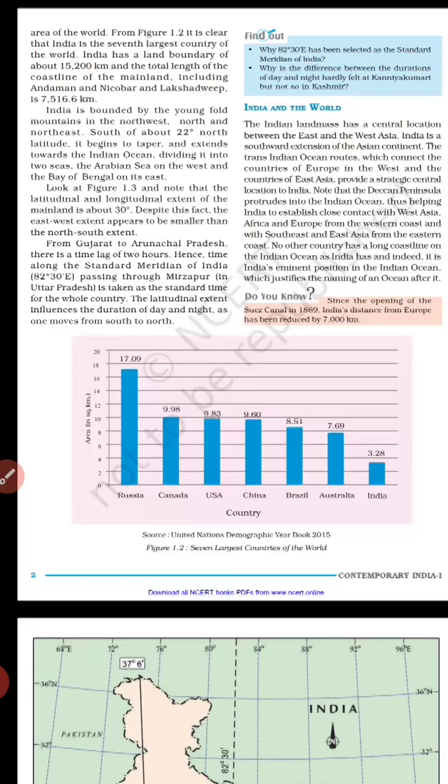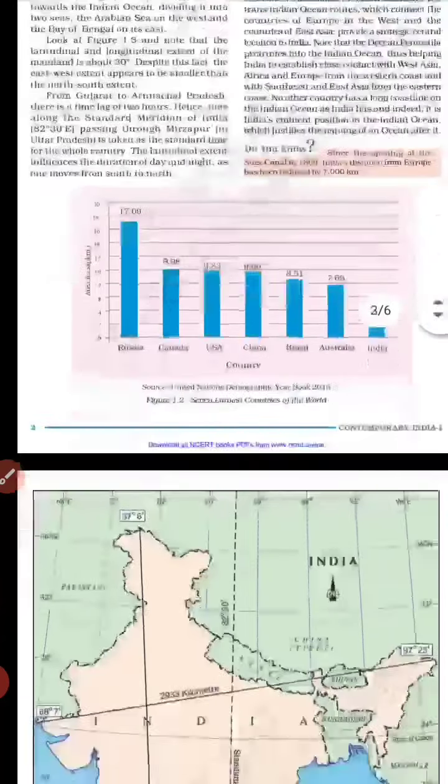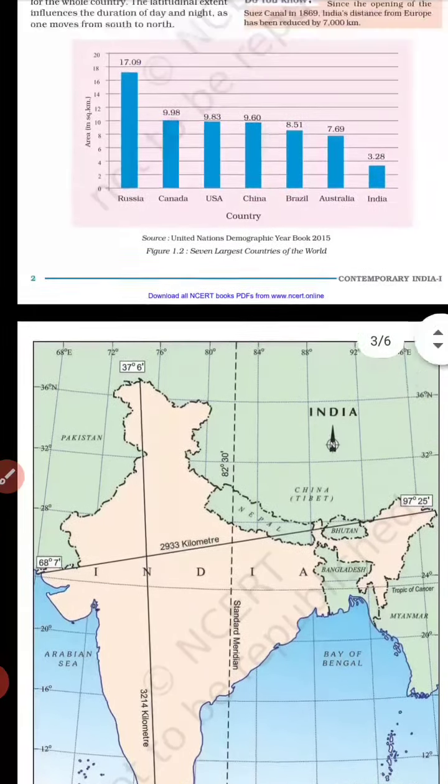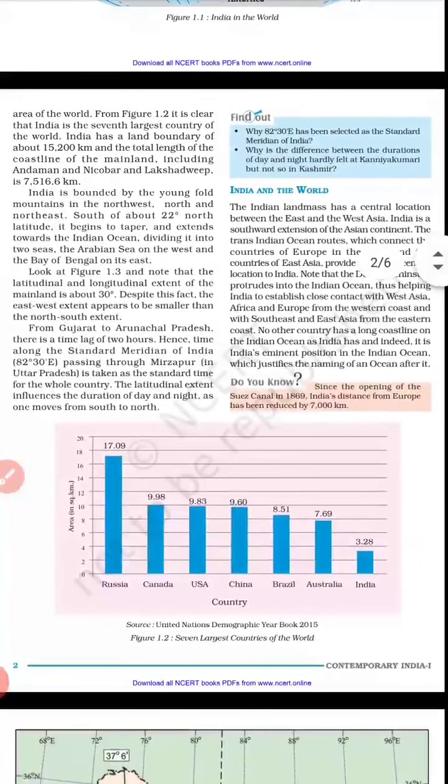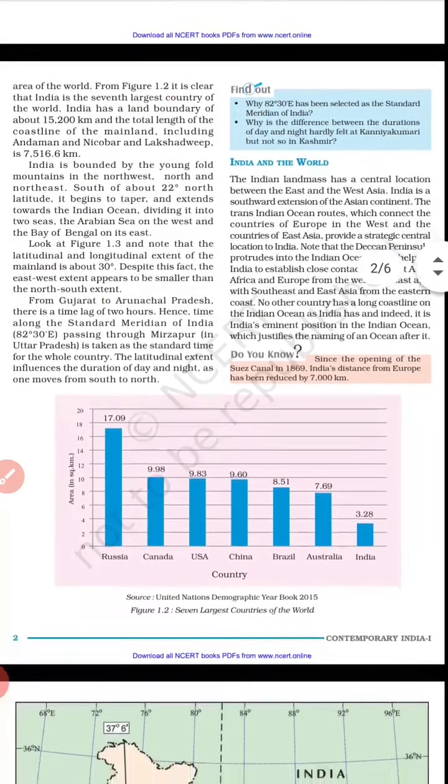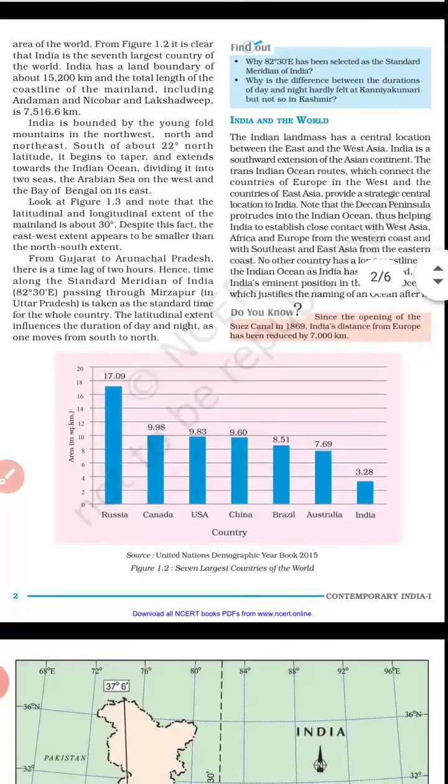Now we come to figure 1.3 also. Note that the latitudinal and longitudinal extent of the mainland is about 30°. Despite this fact, the east-west extent appears to be smaller than the north-south extent. From Gujarat to Arunachal Pradesh, there is a time lag of 2 hours.